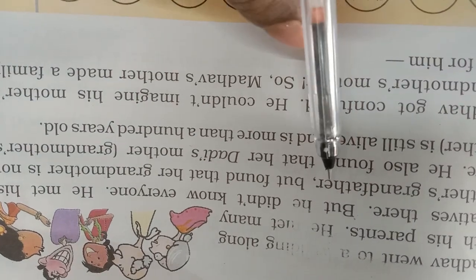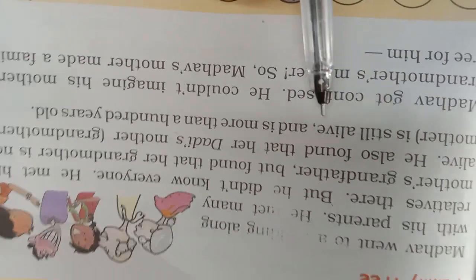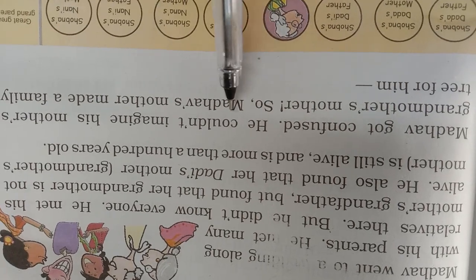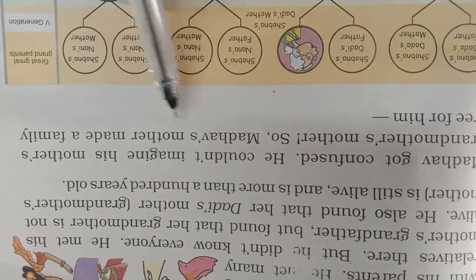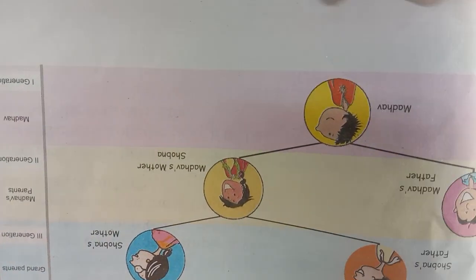He met his mother's grandfather, but found that her grandmother is not alive. Grandmother is not there, but grandmother's mother is still alive, it seems, and is more than 100 years old. Madhav got confused. He could not imagine his mother's grandmother's mother. So Madhav's mother made a family tree for him. Now let us see that family tree to get more clarity.